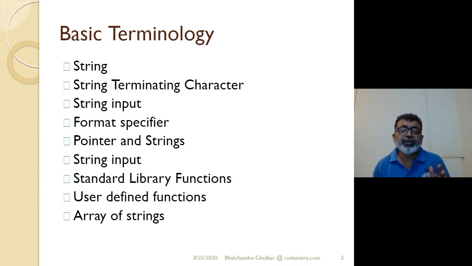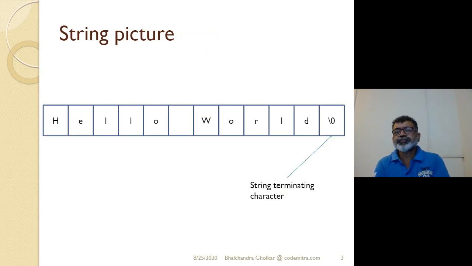So if you define the string and do not put the slash zero, that is just a collection of characters. A string is a collection of characters terminated by slash zero. For example, this one, hello world.